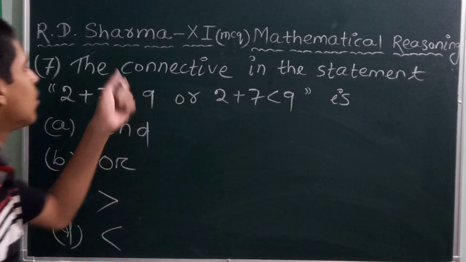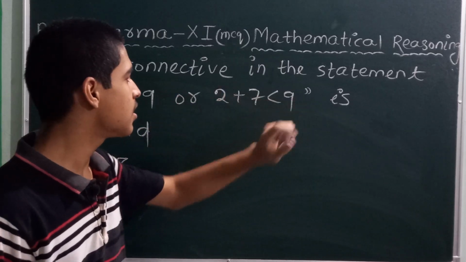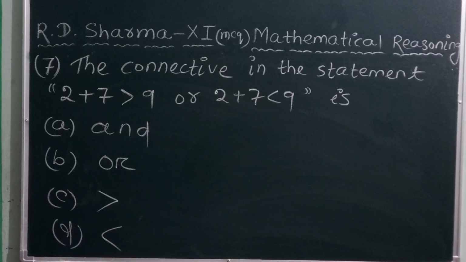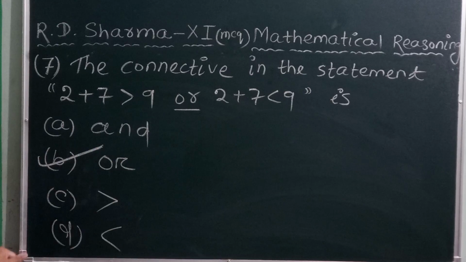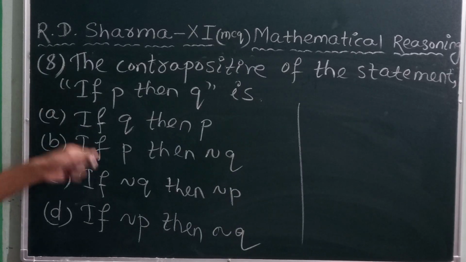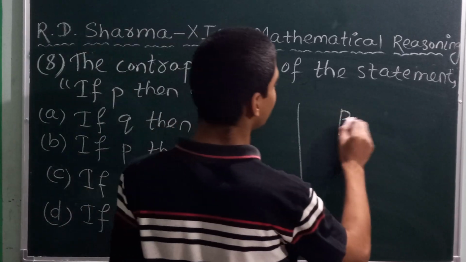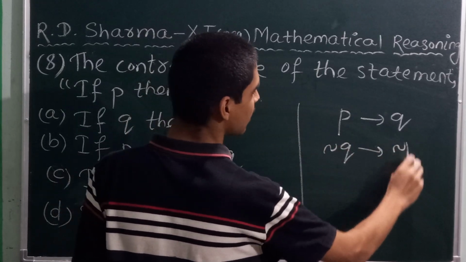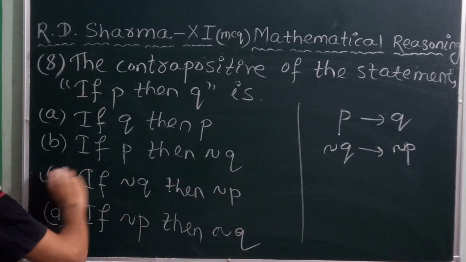Note down. Next, question number 7. The connective in this statement, 2 plus 7 is greater than 9 or 2 plus 7 is less than 9, is: look, here "or" is the connective in this statement, so the answer is option B. Note down. Next, question number 8. The contrapositive of the statement if P then Q. We know that the contrapositive of if P then Q is: if negation Q then negation P. Option C, if negation Q then negation P, is the right answer.